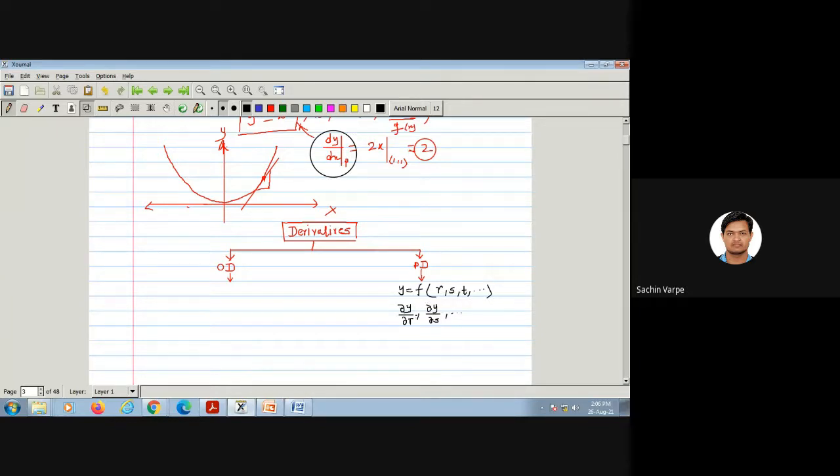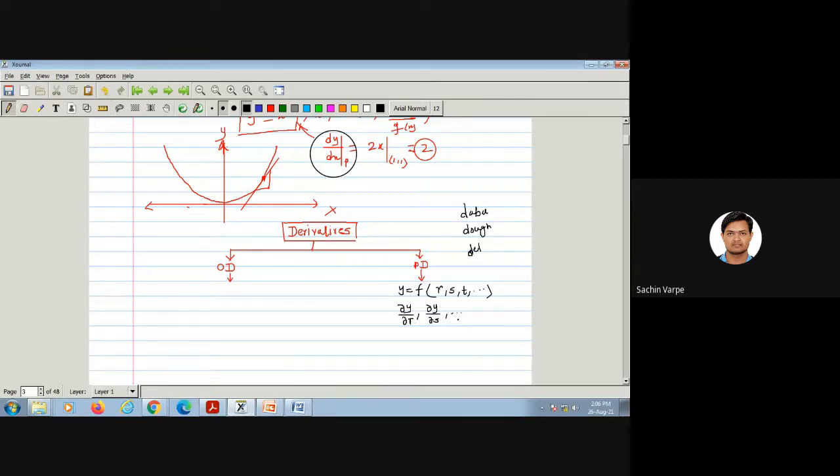It can be read as del, and some authors denote this as del too. But in M3 we are going to represent this as del, remember. This is del actually, and this is delta, so don't get confused with the notations. Throughout the course we are going to represent it as del y by del r, del y by del s, and so on.